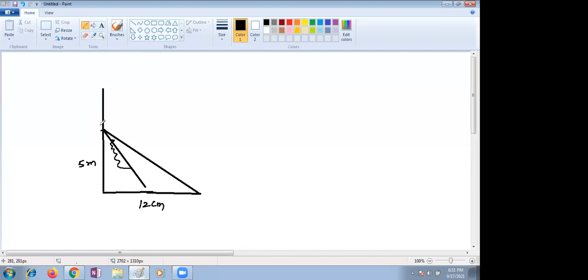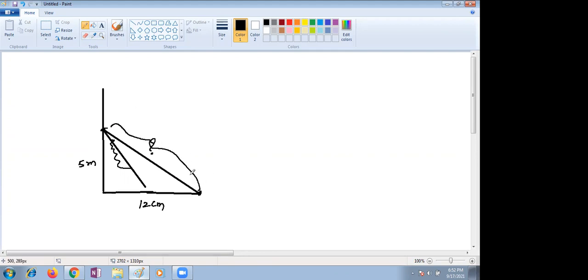Now, from the base of the tree, find the original height of the tree. How are you supposed to find the original height of the tree? Ma'am, if you find the broken part and make it straight, that is the height of the tree, right, children? Yes, ma'am. Children, this part is only the broken piece.